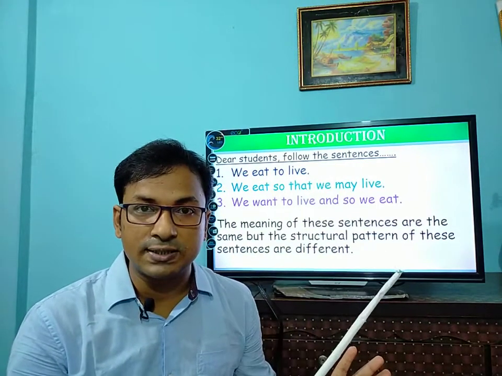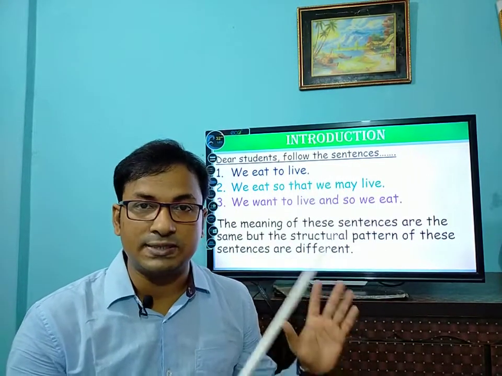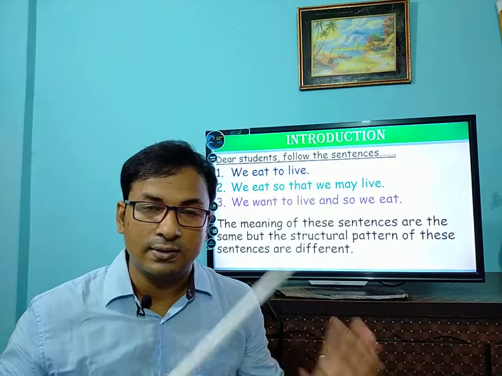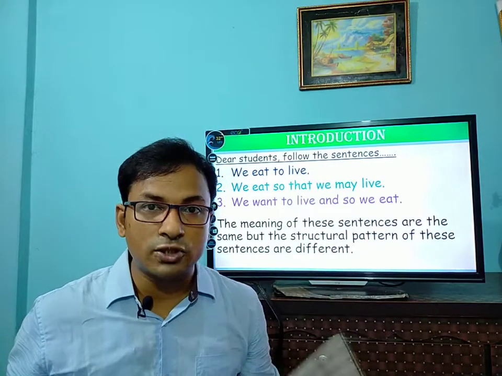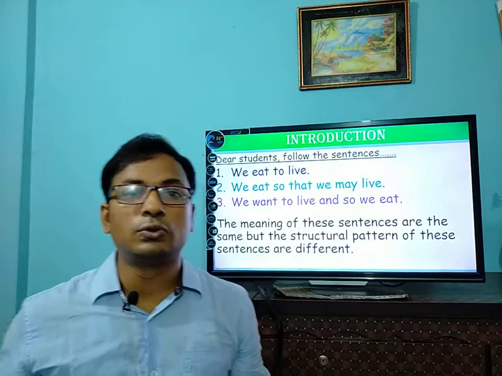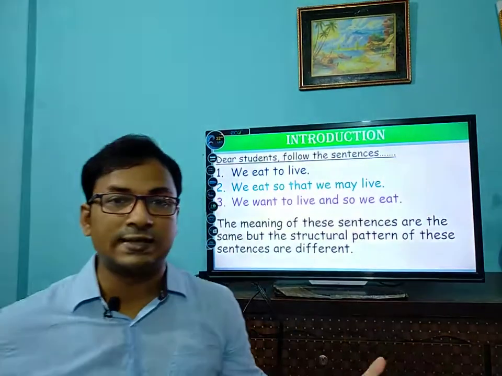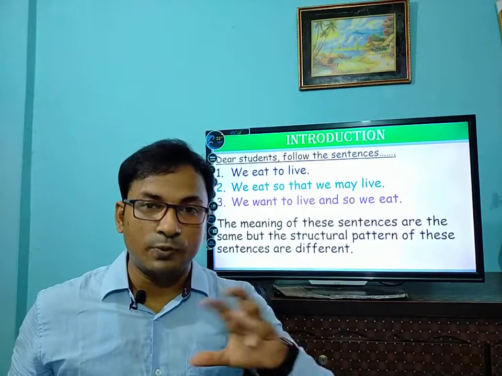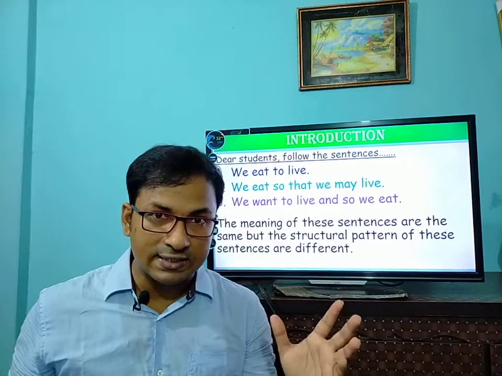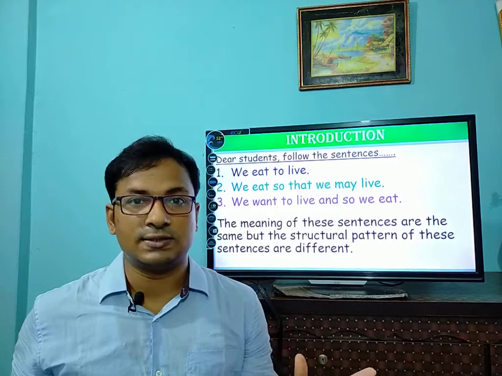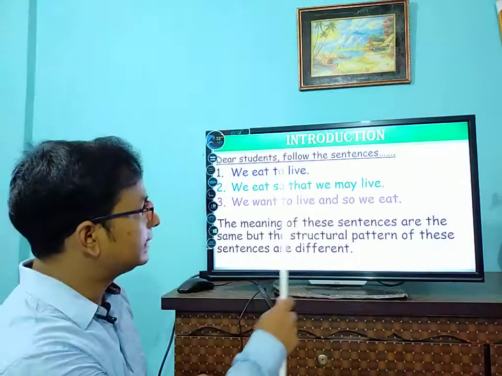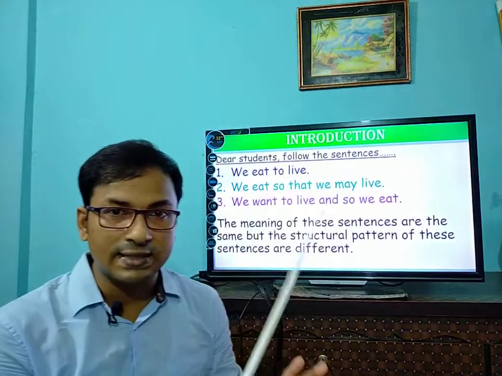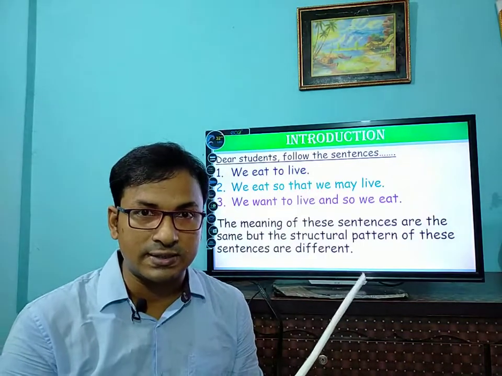The meaning of the sentences is the same, but the structural pattern of the sentences is different. So in transformation of sentence, or changing sentence, you have to just keep the meaning the same, but you have to change the structural pattern of the sentences. In the sentences we see the meaning is the same, but the structural pattern is different.